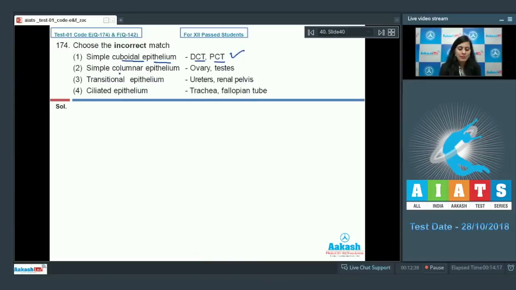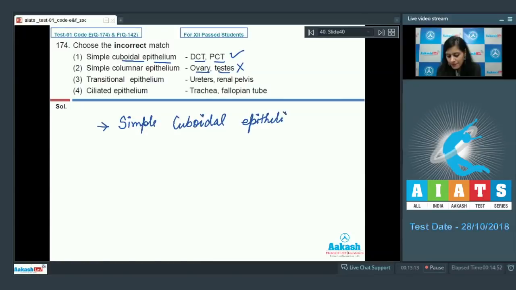The second option given is simple columnar epithelium lines ovary and testis, and this is an incorrect option because ovary and testis are lined by simple cuboidal epithelium, also known as germinal epithelium. So the second option is incorrect and is a correct answer to our question. Let's discuss other options also.